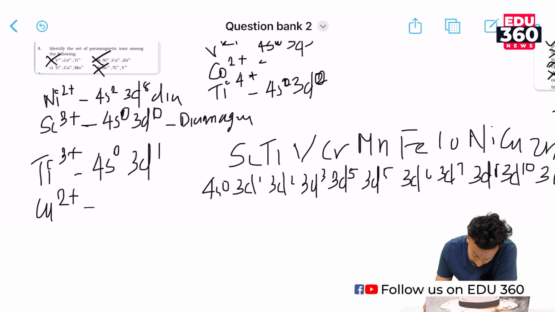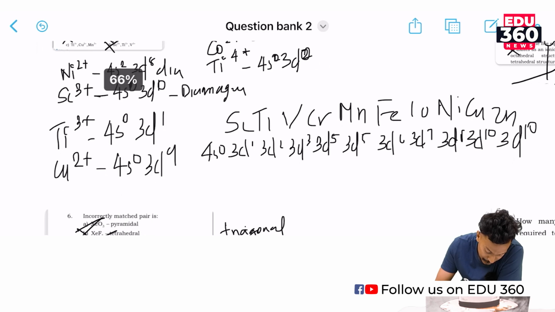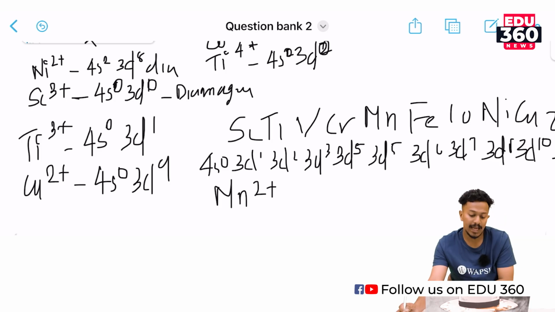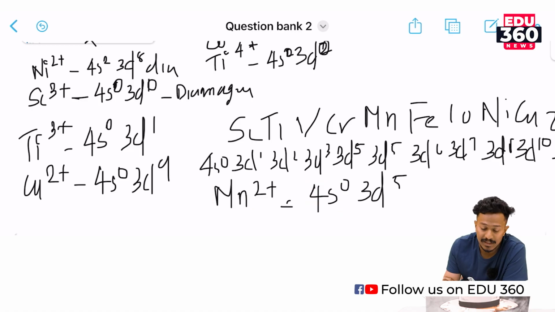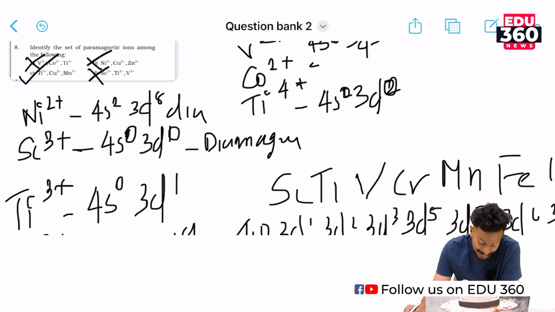Cu2+ has 4s1 3d10. On removing, 4s0 3d9, which is also paramagnetic. Mn2+ has 4s0 3d5, right? Which is also a paramagnetic structure. So the correct option would be option C. All the 3 elements are in paramagnetic state.